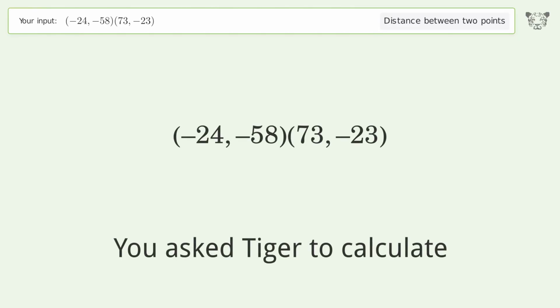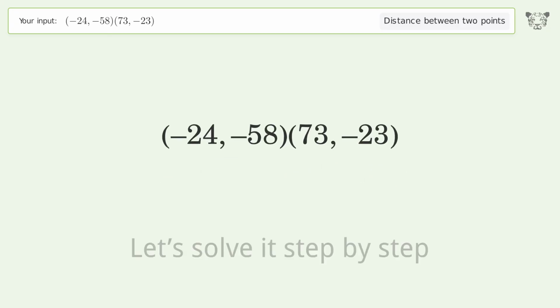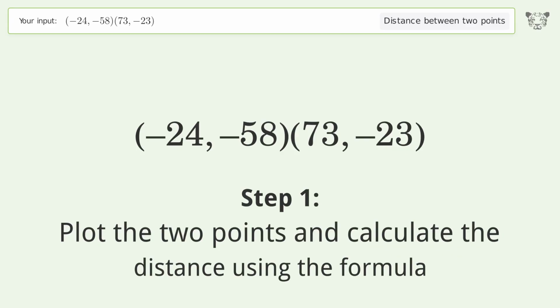You ask Tiger to calculate. This deals with the distance between 2 points. The distance between the 2 points is the square root of 10,634 or 103.121. Let's solve it step by step. Plot the 2 points and calculate the distance using the formula.